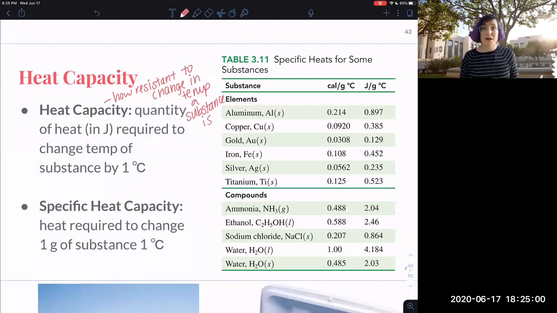So a high heat capacity means it doesn't really change its temperature very well. You put a lot of energy in, it doesn't change its temperature. Water has a super high heat capacity. Check this out. Water liquid, look at all these other things. 0.2, 0.051, 0.824. Water has a super high heat capacity, which is why it takes forever for water to get hot or to boil. Your aluminum pot, your iron pan is going to get way hotter, way faster. The water is going to take a lot longer to heat up.